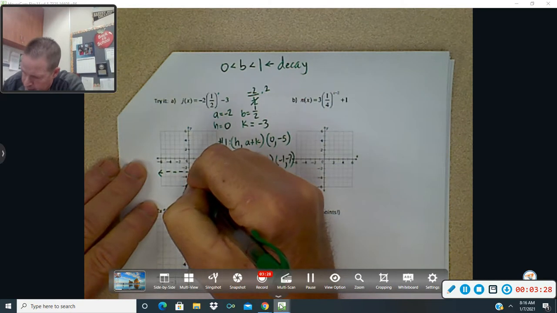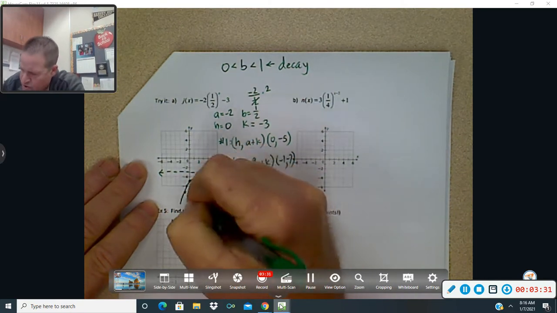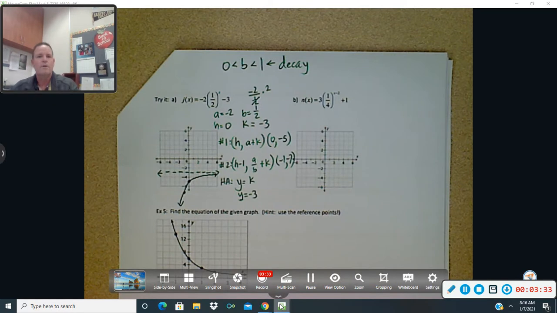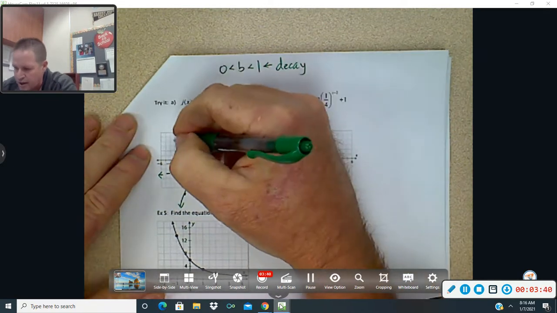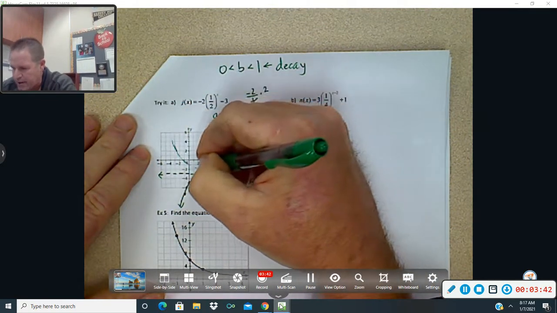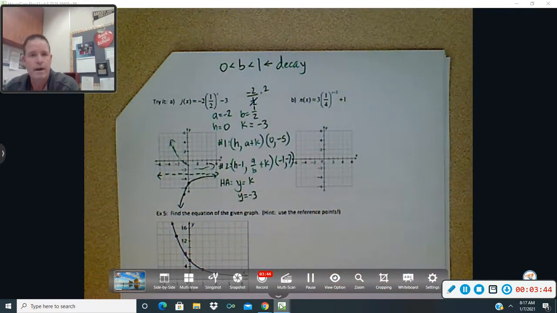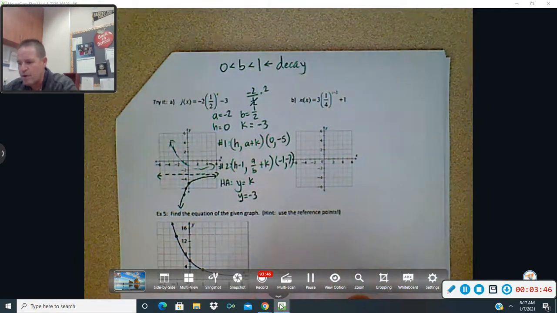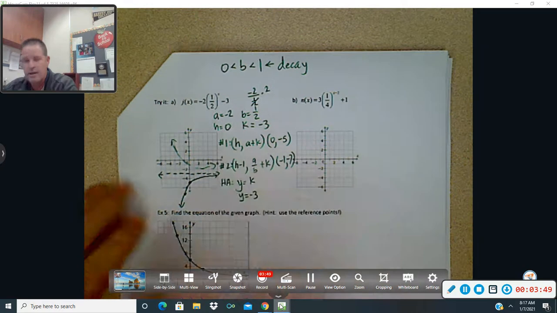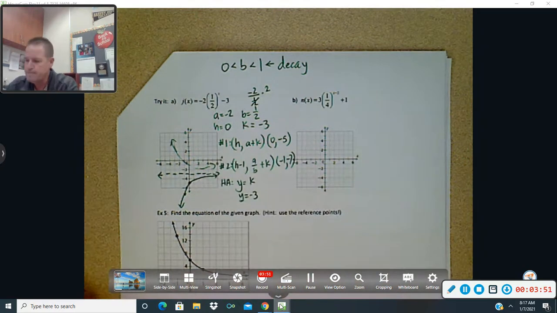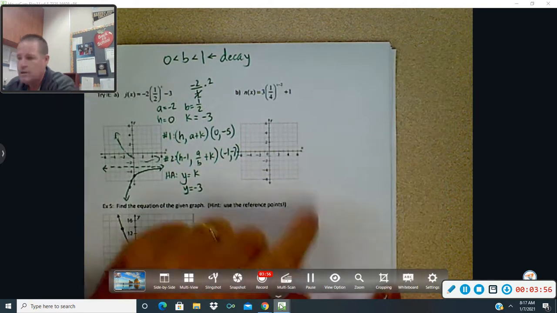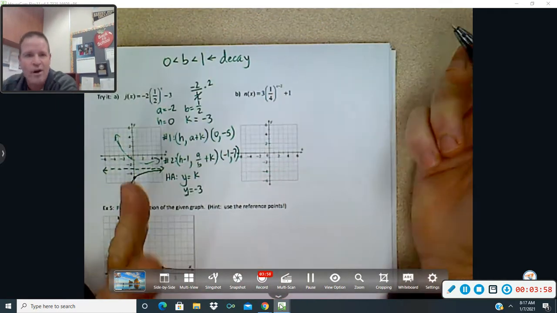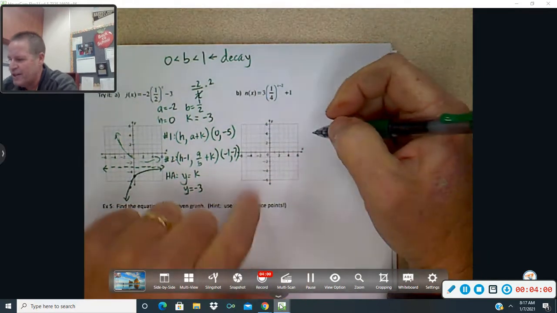And again, you might say to yourself, that's growth, it's going uphill. No, it's not, because it's been reflected. Remember, this negative in front reflects. So it actually started looking something like this, coming downhill, going like that. And then whenever I flip it over the axis, it goes in that direction. So hopefully you feel like you got that. Let's try letter B. Remember, you can always go back, pause, rewind, rewatch if you're struggling to understand this.